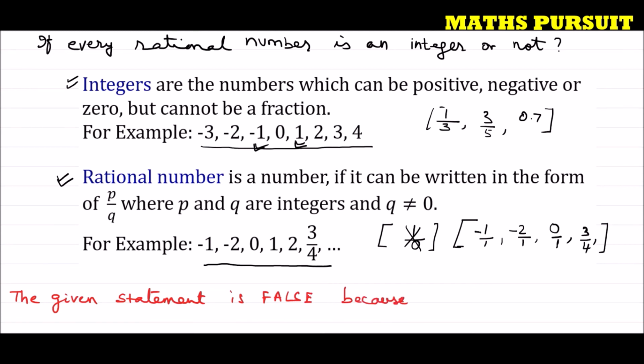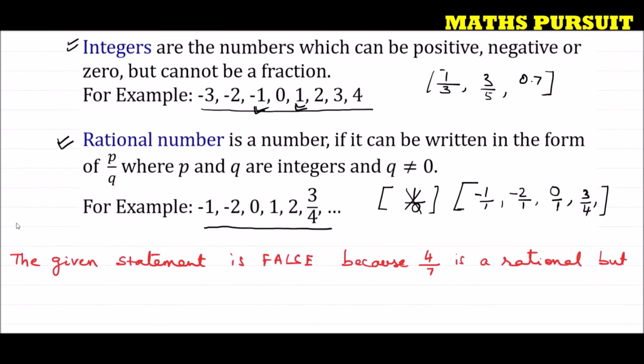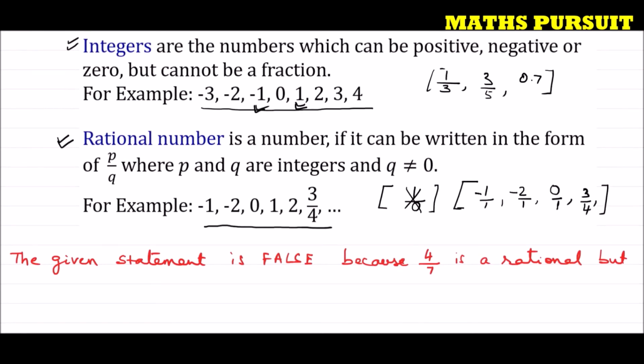If I consider a rational number as 4 upon 7, 4 upon 7 is a rational number, but it is not an integer.